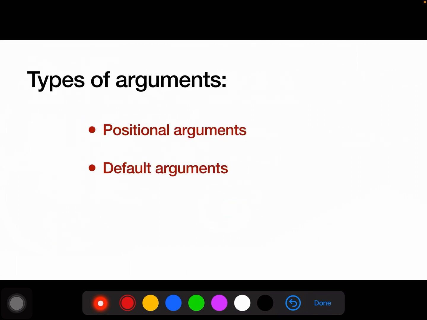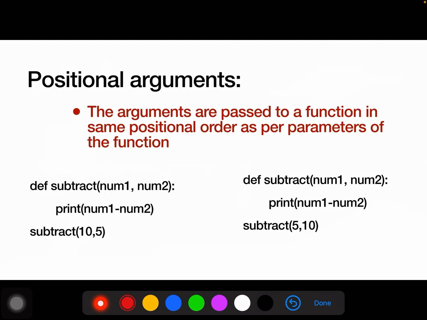Now, types of arguments. There are different types of arguments passing in Python, but here we are going to discuss only two types. One is positional arguments and the second one is default argument. Now, what is positional arguments? In this, the arguments are passed to a function in the same positional order as per the parameters of the function. Means the first value will be assigned to the first parameter, the second value will be assigned to the second parameter, and so on. See the example.